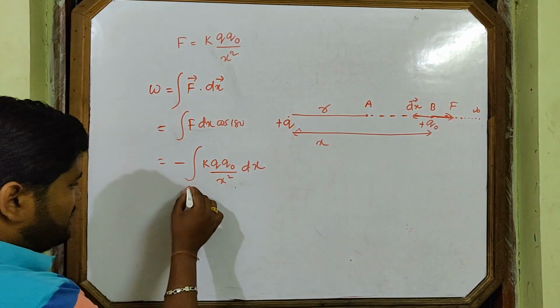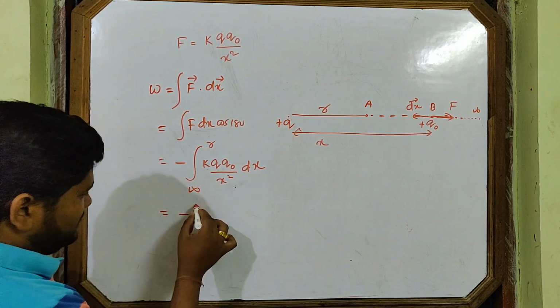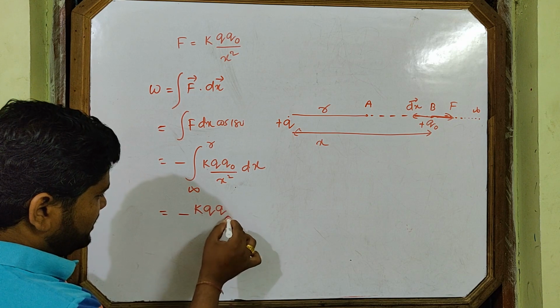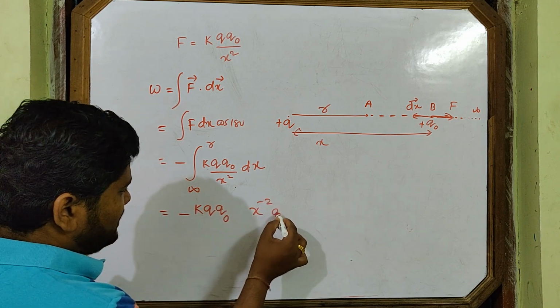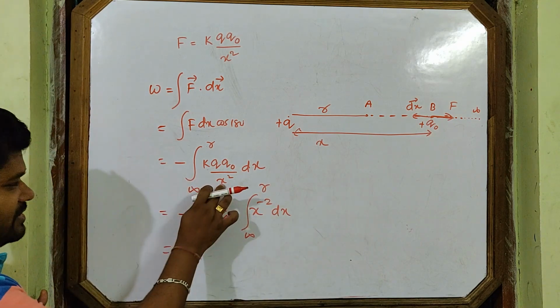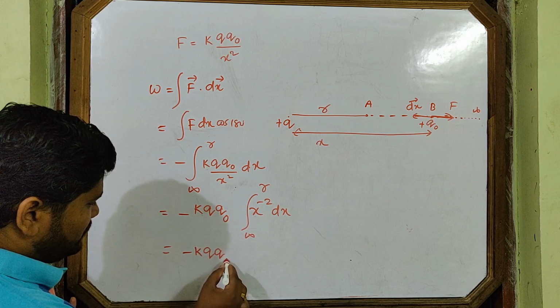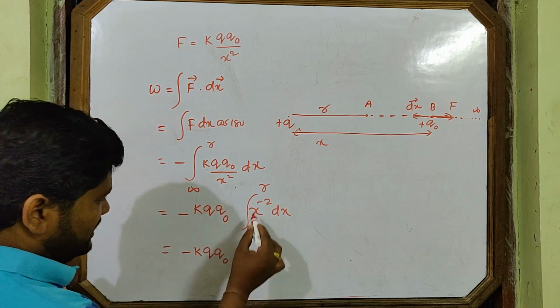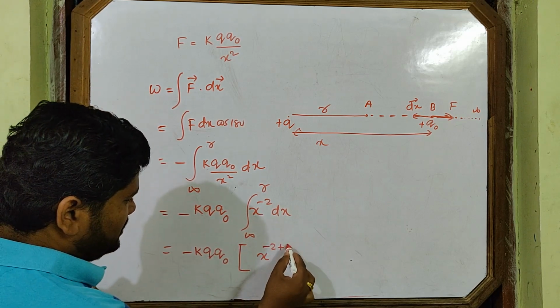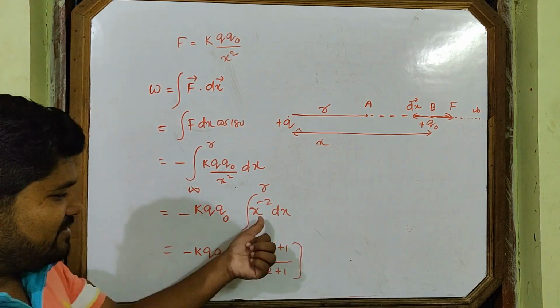Then your limits are infinity to r. It is equal to minus constant k Q Q naught taken outside, integral of x to the power minus 2 dx from infinity to r. One over x square becomes x to the power minus 2, then x to the power minus 2 plus 1 over minus 2 plus 1. This is the integration formula.